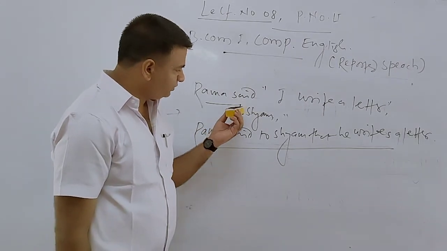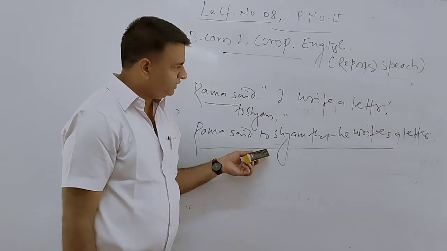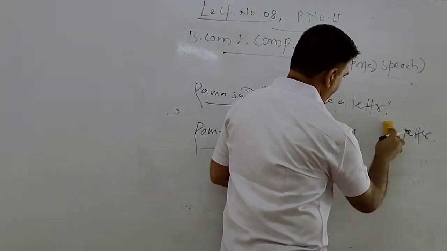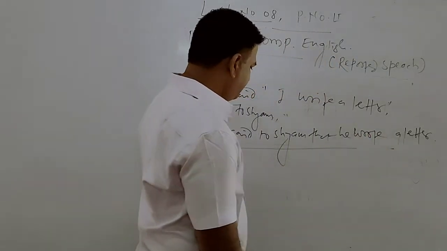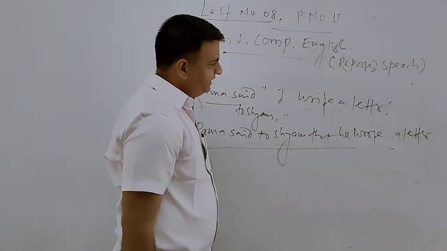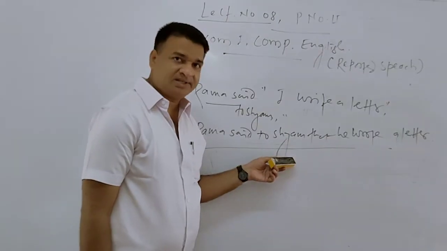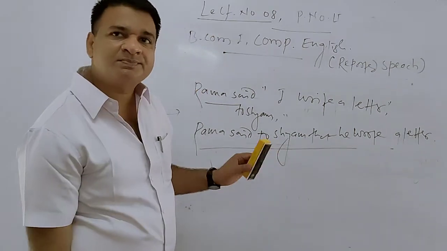Means, due to the reported speech, we have converted the sentence. Ram said to Shyam that he wrote a letter. Means present simple converted into the simple past. And when the sentence is simple past, we convert it into the past perfect.